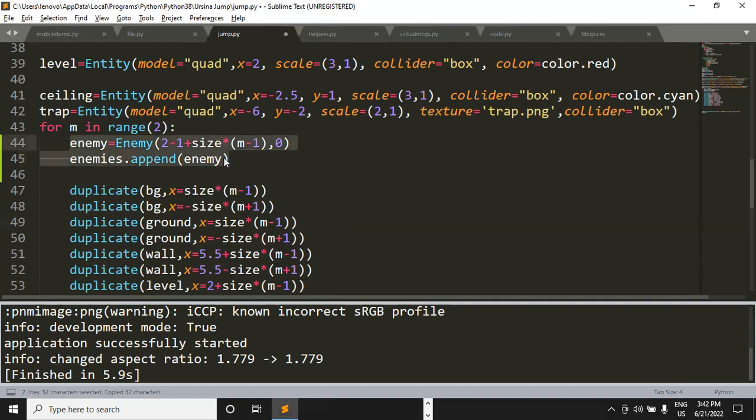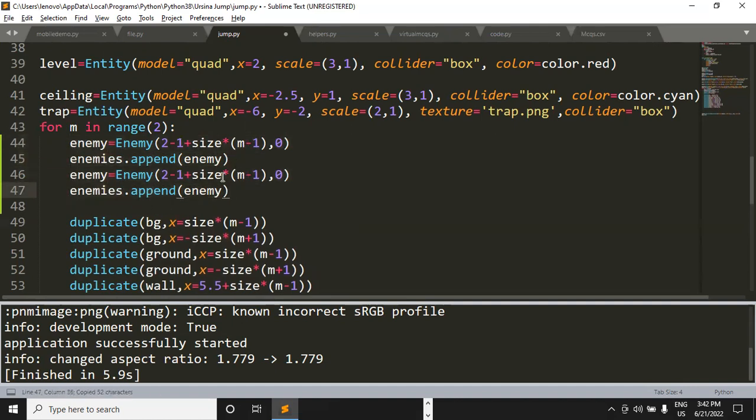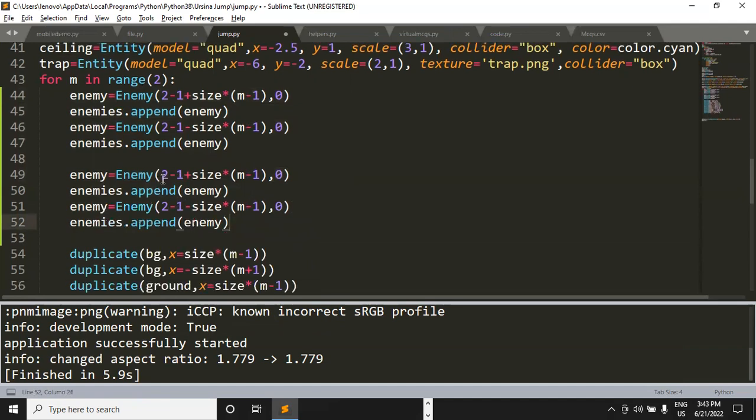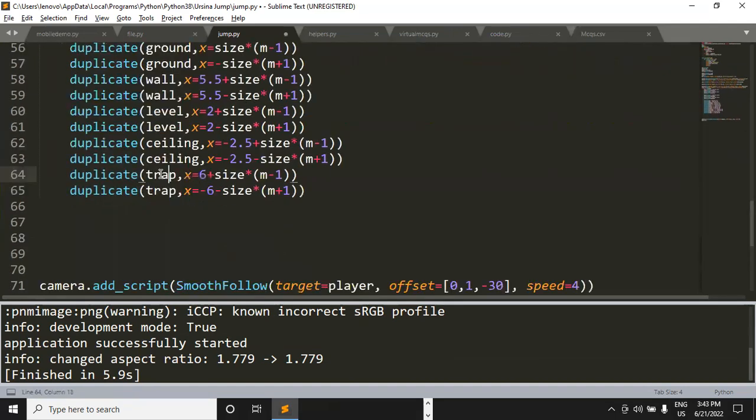Similarly, I can again copy these two lines of code and paste them here. It's time to change the value to minus. So I've replaced plus with minus and the rest of everything is going to remain the same. Then let me copy all these four lines and put them here, and I would like to replace it with minus 2.5.